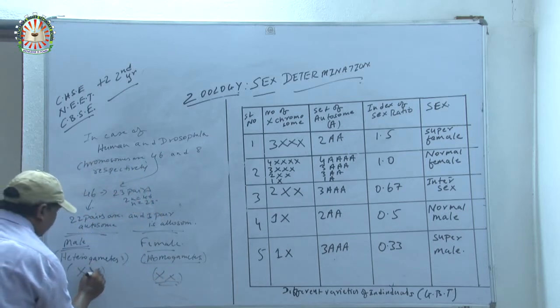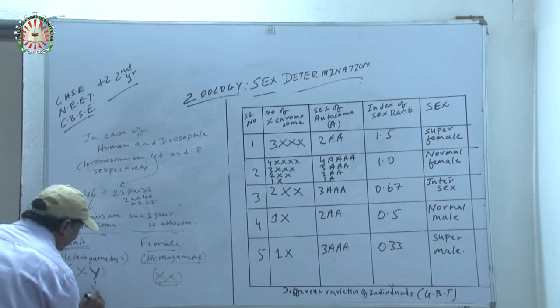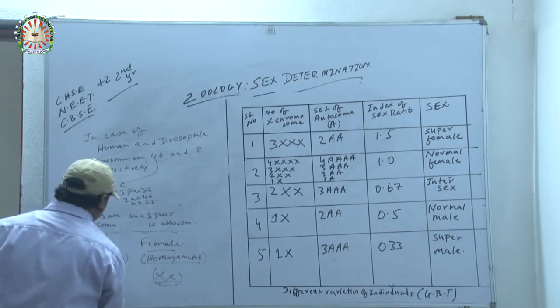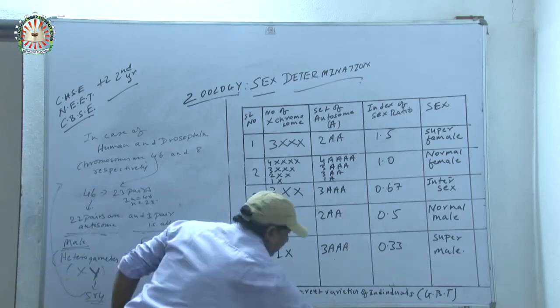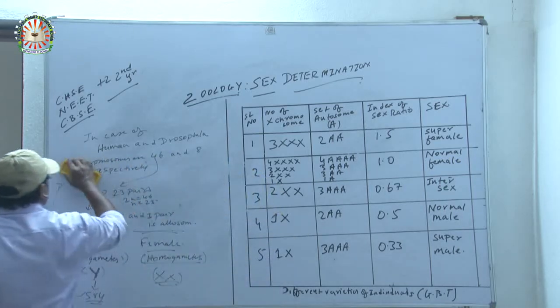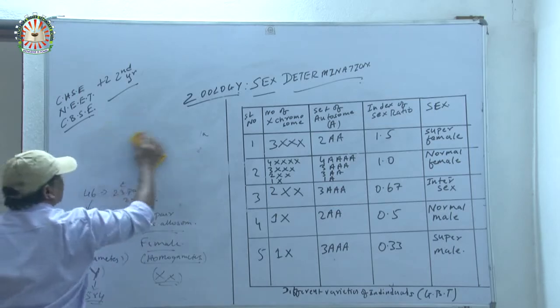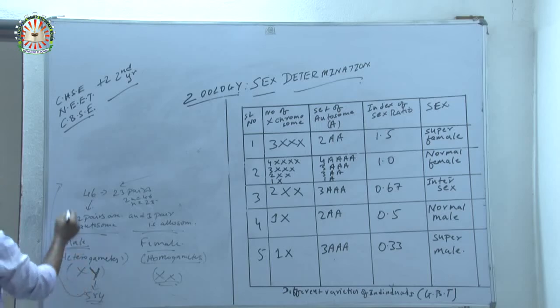Now Y has a gene. Which kind of gene is present in human? That is the SRY gene. Which gene? SRY gene. The SRY gene helps in the determination of the male sex. It is present on the Y chromosome.